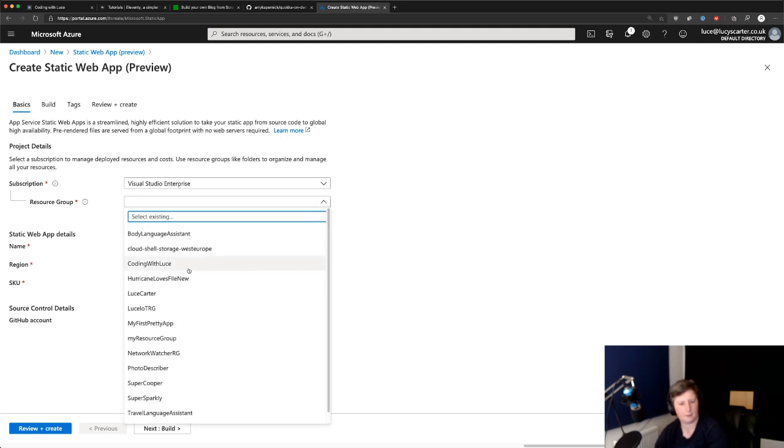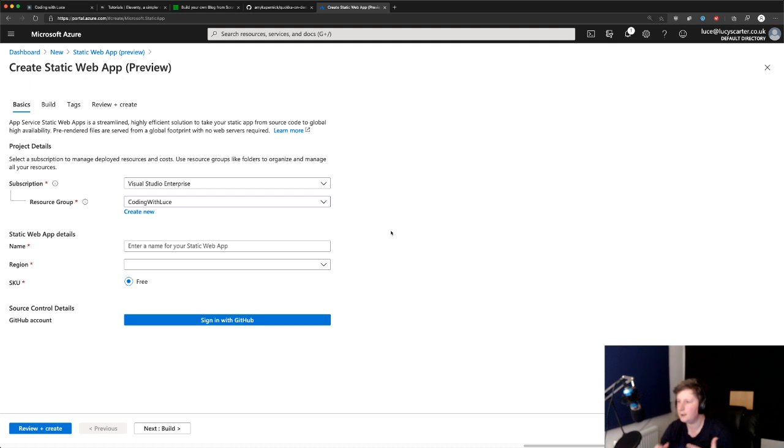Yep, so it's going to be under there. We can reuse my Coding with Luce resource group. Resource groups are essentially a way of grouping stuff together if they're similar, so they all work together. So it might be that you've got a website, and the website also has a database, and so you'd put those two in a resource group because it just logically puts them together.